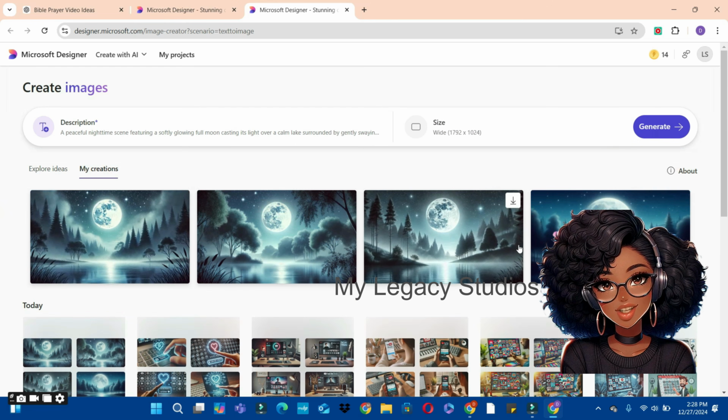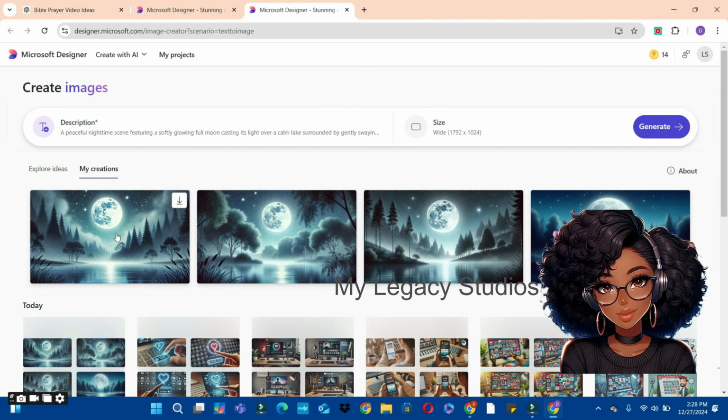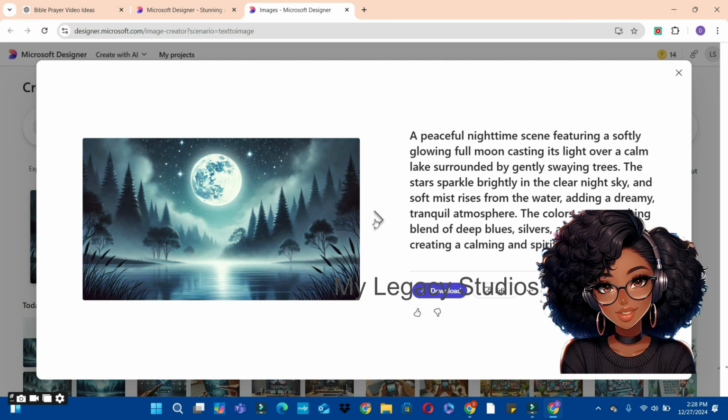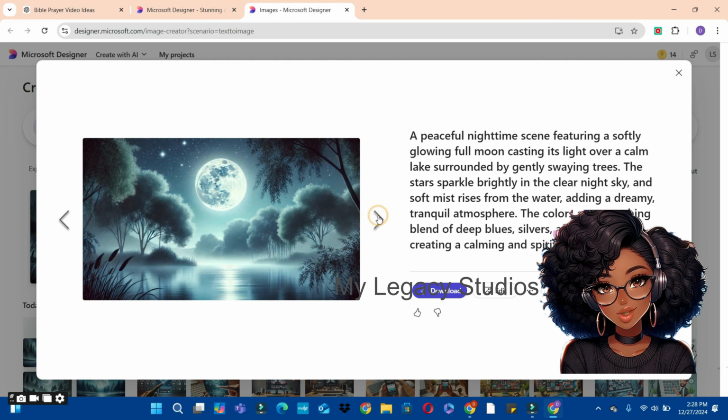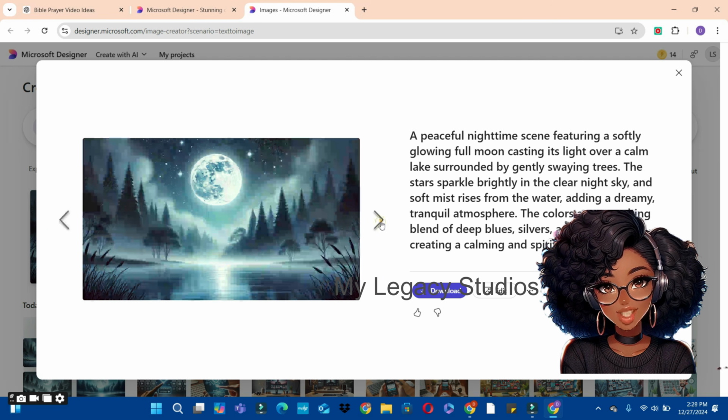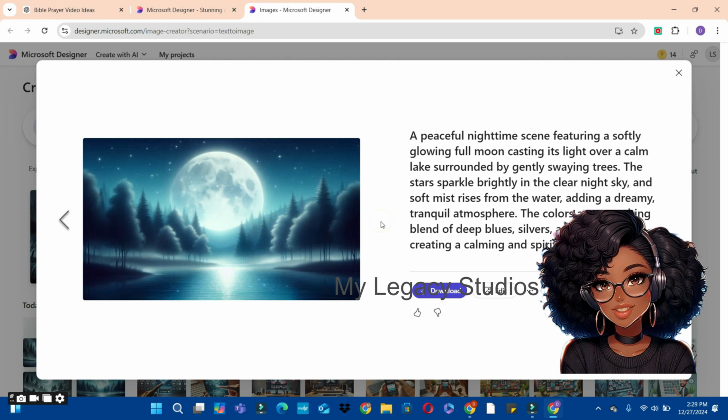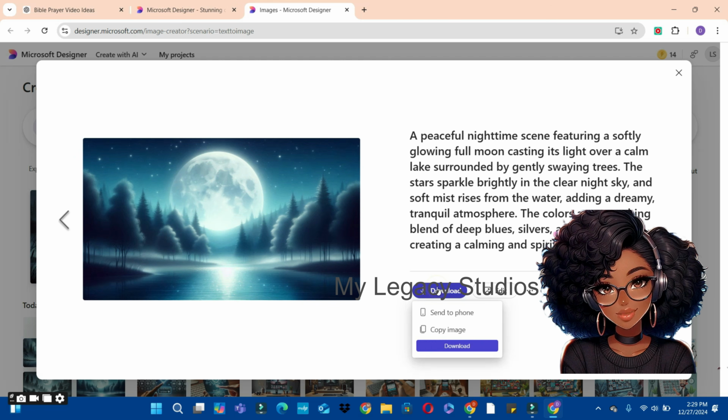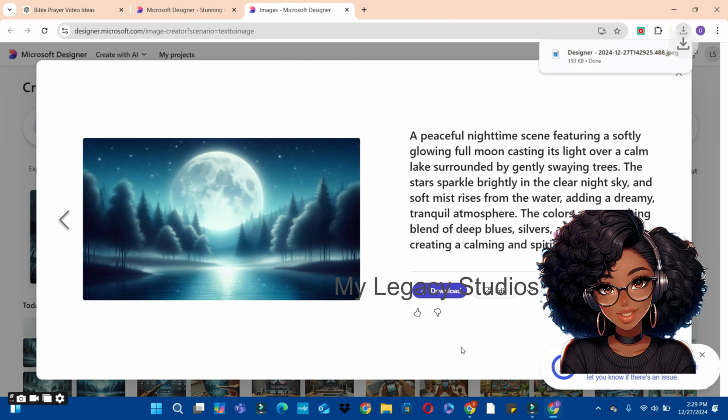Great, so we have 4 beautiful images that we can use. Let's tap on it and see. We can use the arrow here to forward or to preview the next one. So after previewing your images, you can select any of the images to use. So we are going to go with this one. Hit on the download button and click on the download to download that onto our drive.